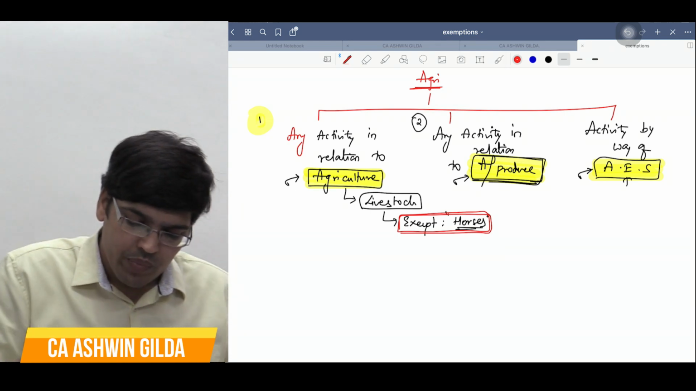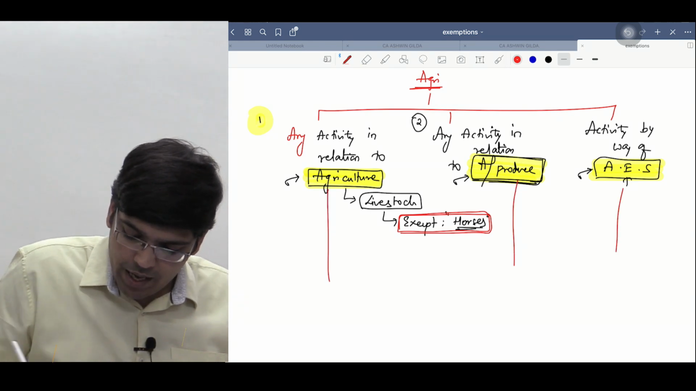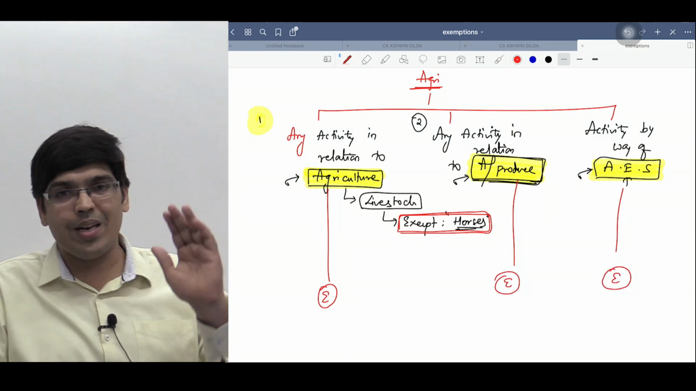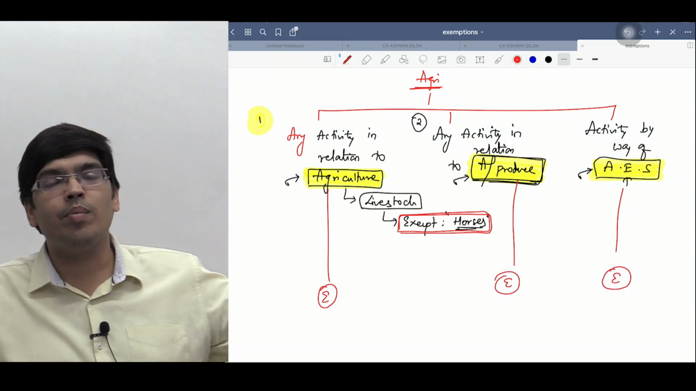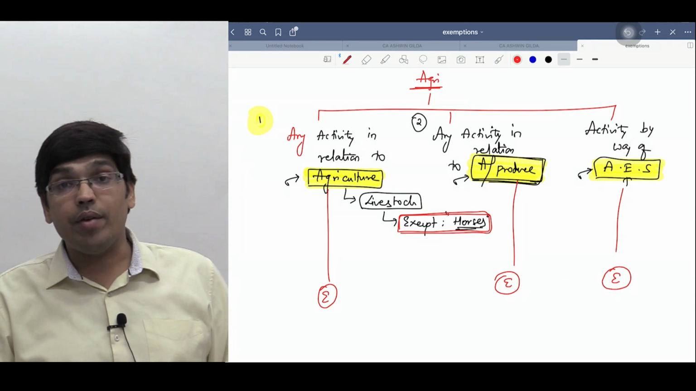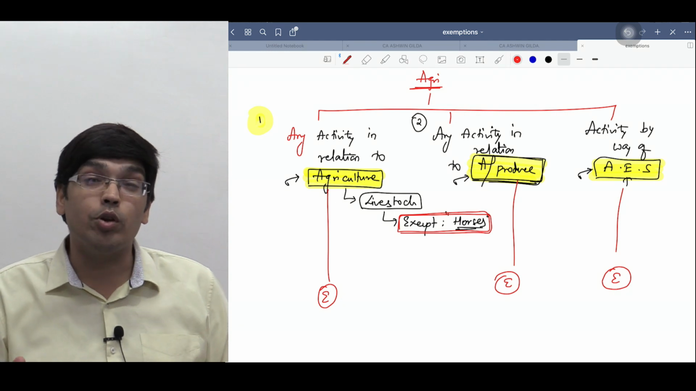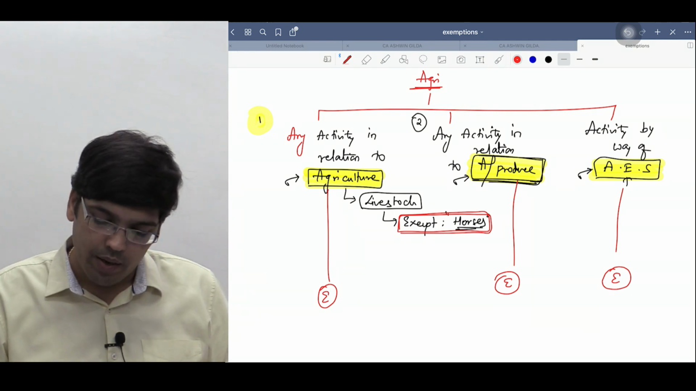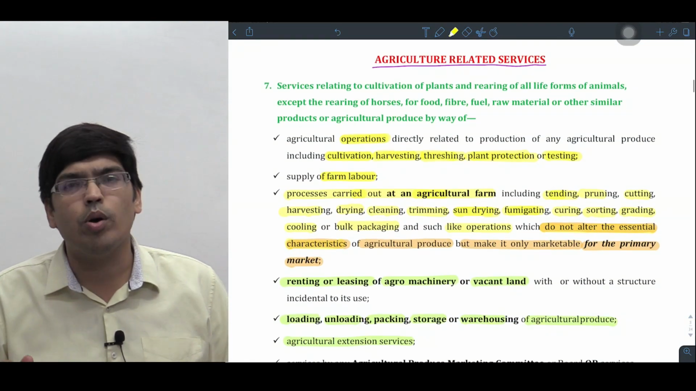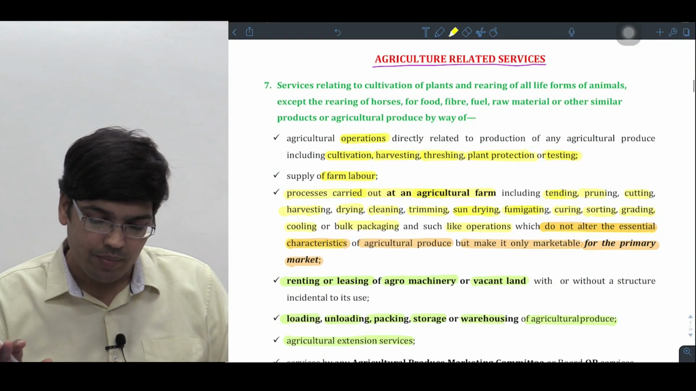Any other activity will become what, sir? Taxable. Am I clear? So ये और ये क्या है आंसर? Exempt. Am I clear? See, when compared to your Income Tax Act, the definition is wider as well as exemption is also wider, right? Even commission activity to bring the agriculture produce to primary market is also taken as what, sir? Exempt. Am I clear? So this is your point number 7. और बहुत सारे additional points are there, one by one I'll cover.